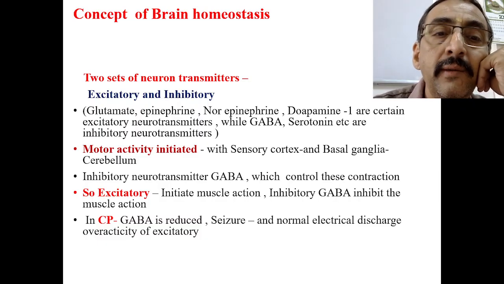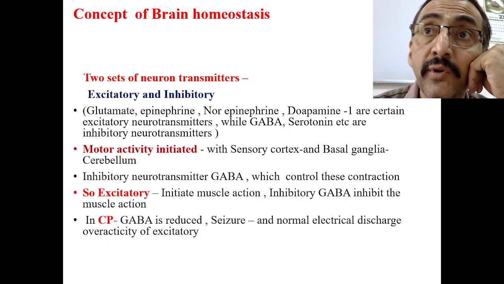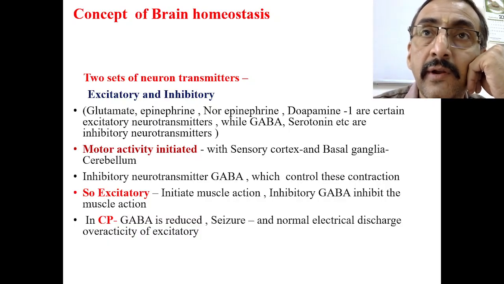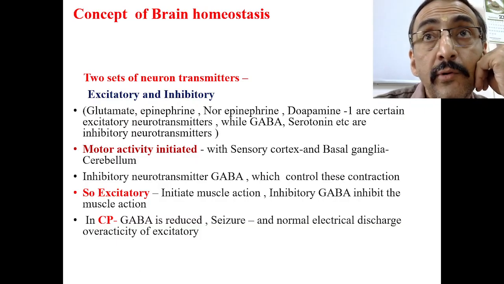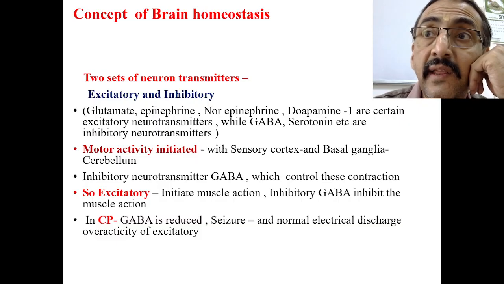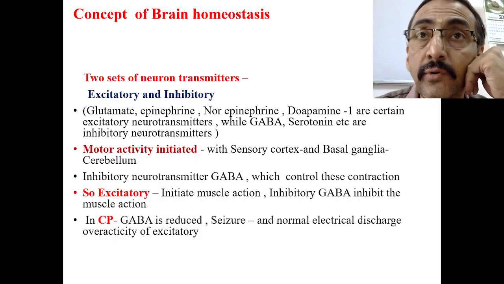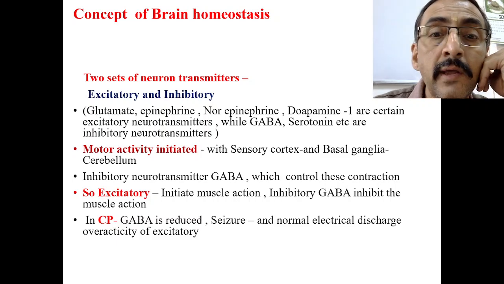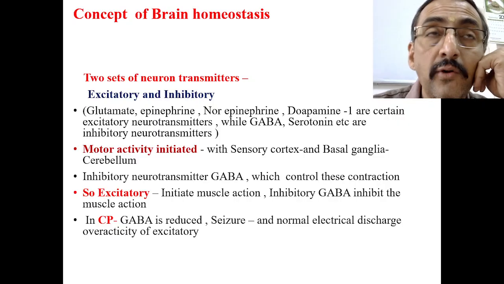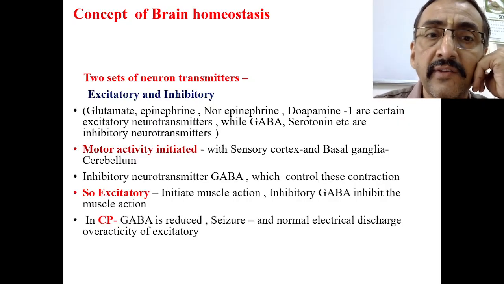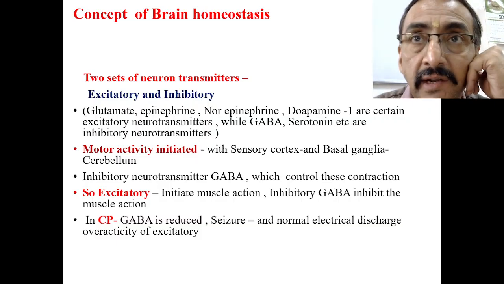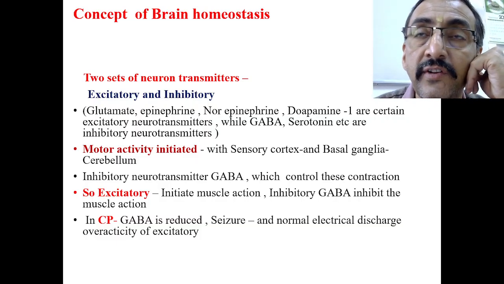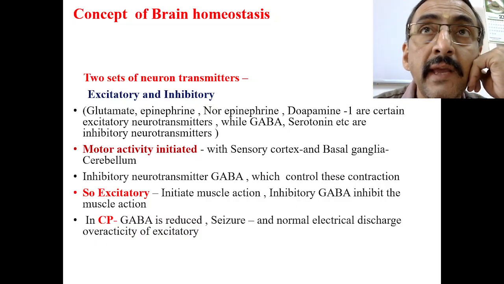Now, what is the role of the inhibitory? If that motor activity is more than the requirement, or if it is unwanted, or if it has to be modulated, then the inhibitory neurotransmitters will come there and release the neurotransmitter, and this motor function will be controlled, stopped or modulated according to the requirement. So excitatory always initiates a particular muscle action, and inhibitory neurotransmitters will inhibit that muscle action. After the function is over, that function has to be closed, isn't it? Stopped. So that is the function of the inhibitory.